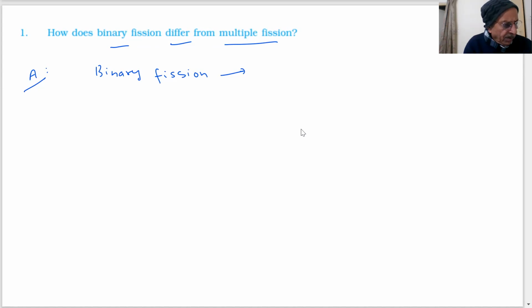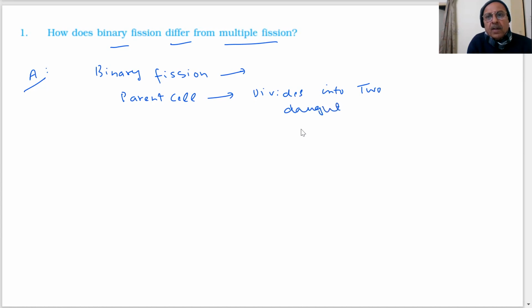We have told you that in binary fission the parent cell divides into two daughter cells.